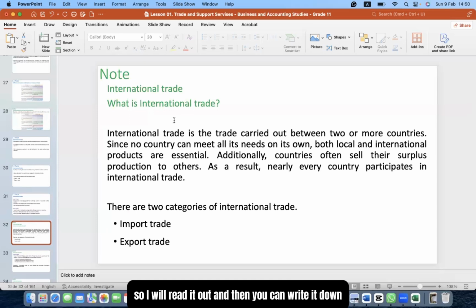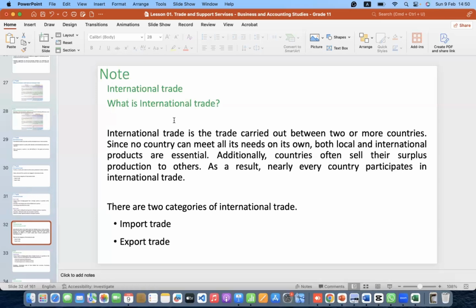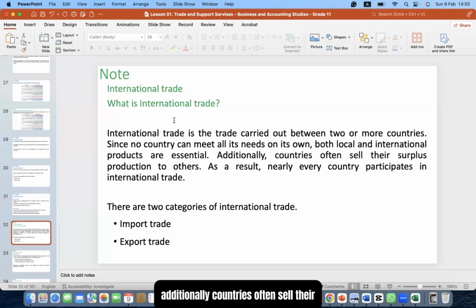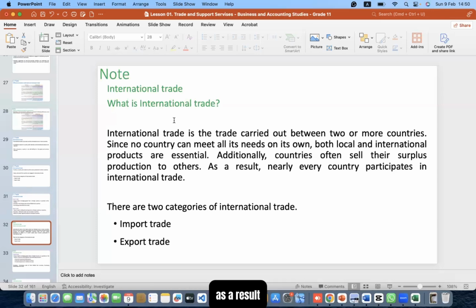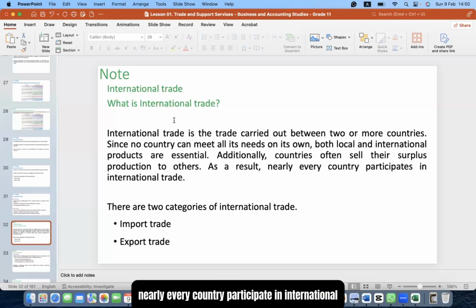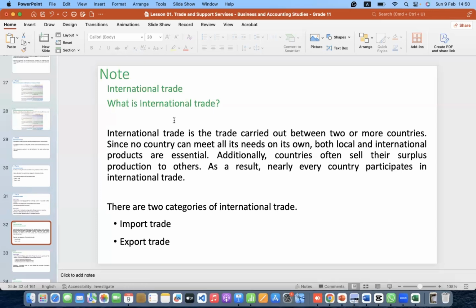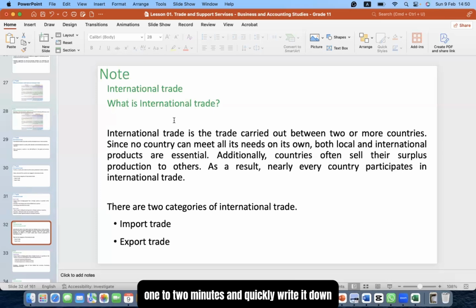So I will read it out and then you can write it down. International trade. What is international trade? International trade is the trade carried out between two or more countries. Since no country can meet all its needs on its own, both local and international products are essential. Additionally, countries often sell their surplus production to others. As a result, nearly every country participates in international trade. There are two categories of international trade: import trade and export trade. Write this down. Take one to two minutes and quickly write it down. It's not much of a thing.